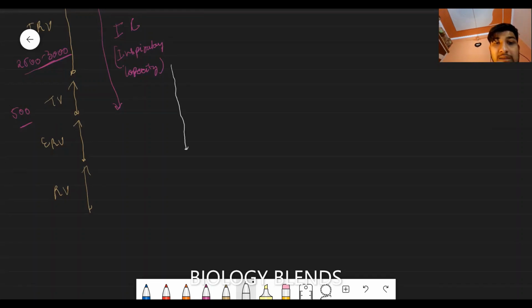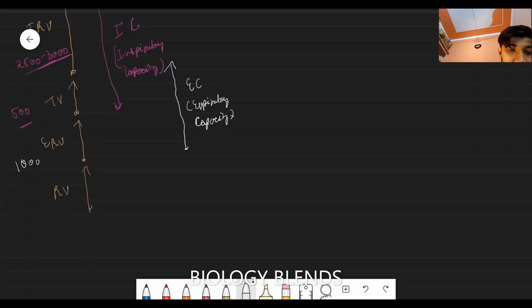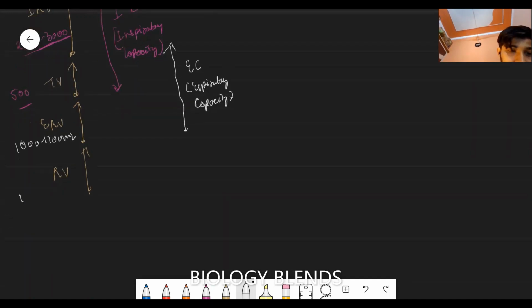Firstly we exhale the tidal volume, then we exhale the expiratory reserve volume, and this is known as the expiratory capacity. It is 1000 to 1100 ml.